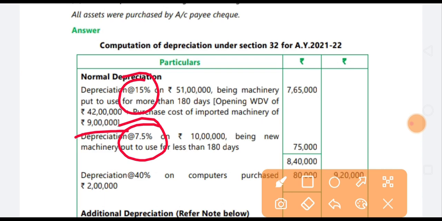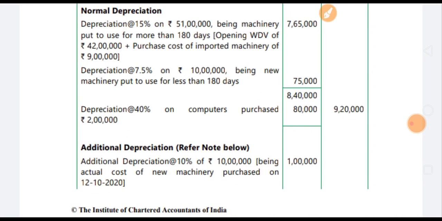Where an asset is acquired by the assessee during the previous year and put to use in the previous year for less than 180 days, the depreciation in respect of such asset is restricted to 50% of normal depreciation. So whenever you calculate normal depreciation, 50% of 15% is 7.5%. So hopefully this condition is clear.